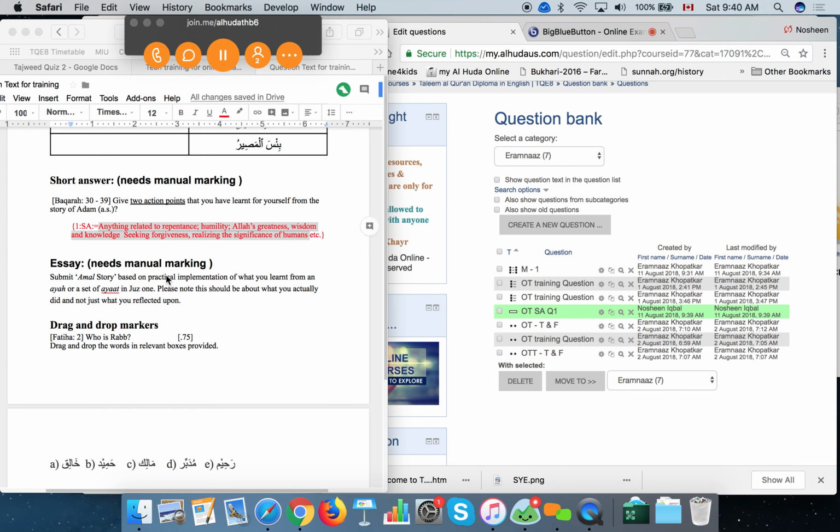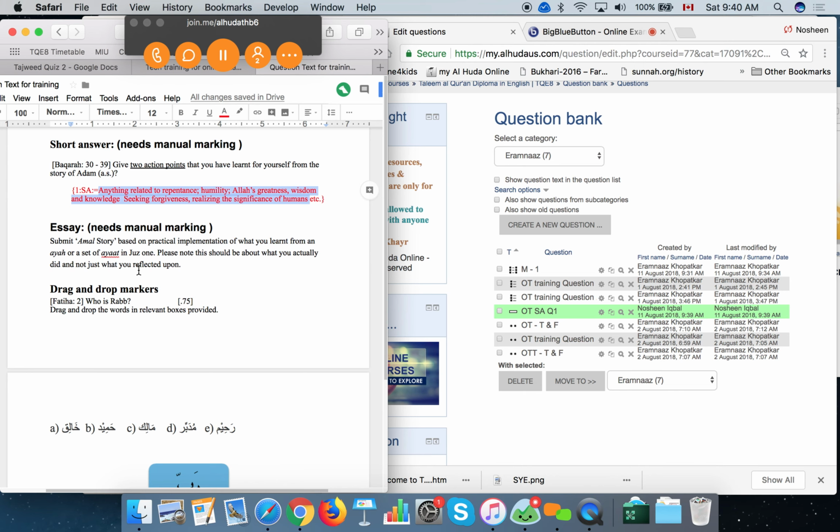And I'll show you the next one as well, because these are two very easy essay types and we're using them for the Amal story. What we usually do, to keep the assignment still auto marked, is give them a check mark: I have submitted my Amal story below, tick mark. They'll get the marks for that because they testified that they have. And then we'll give them a text box to type their Amal story. And this is what it is.